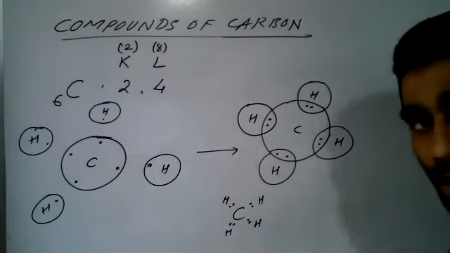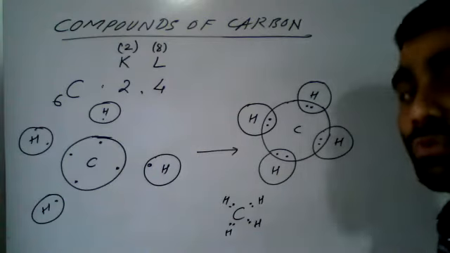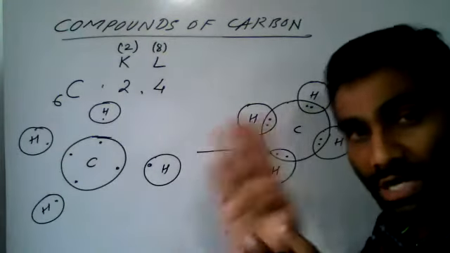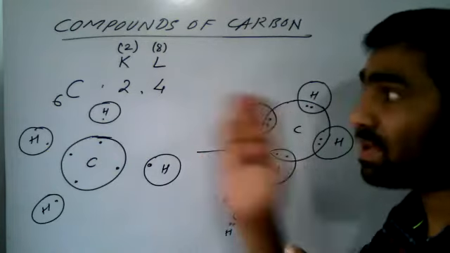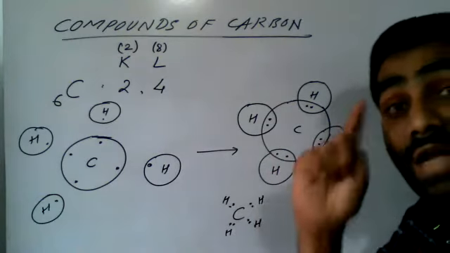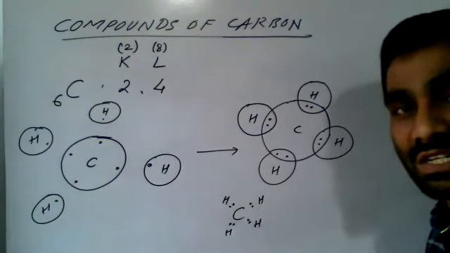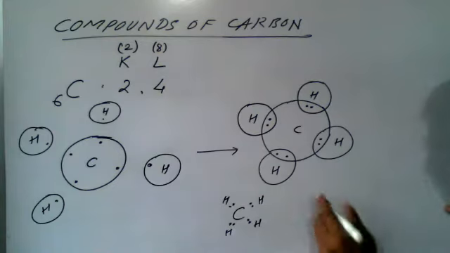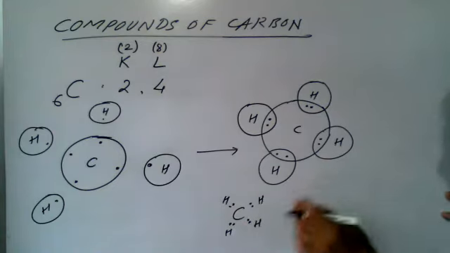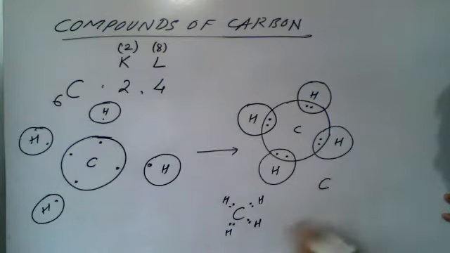But remember, dot structure is not in use. It is for our understanding. While writing chemical equations, in the advanced part of chemistry, we have to write the line structure, not the dot structure. So how to write the line structure? See, write carbon here.